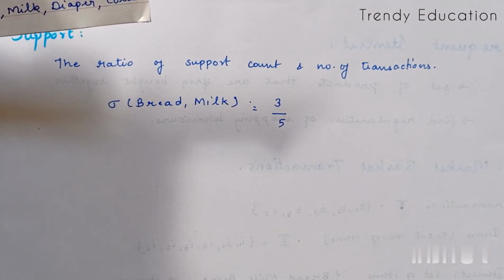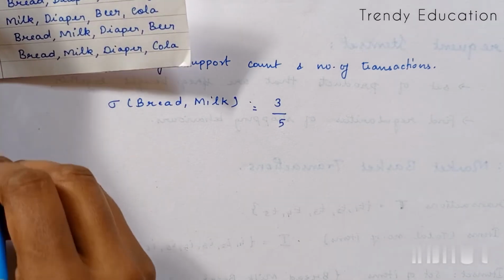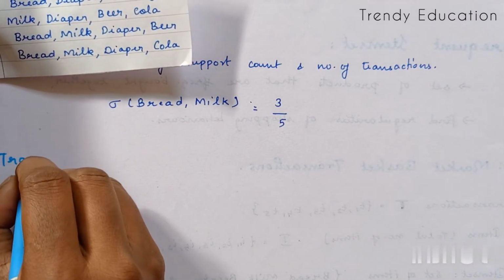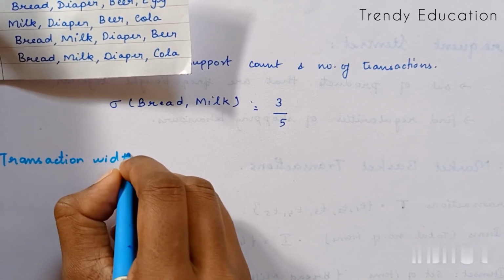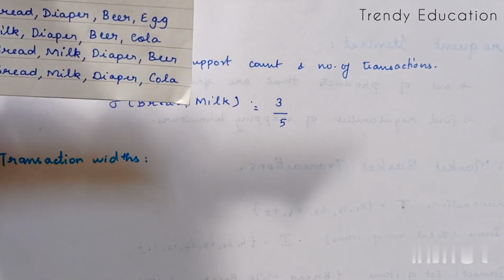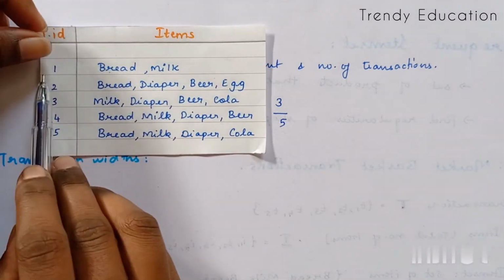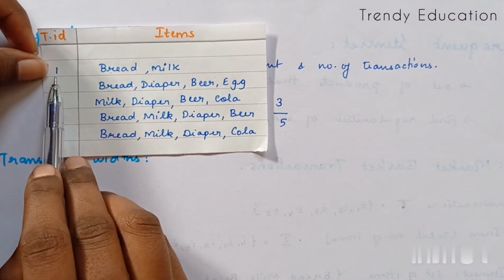Next, coming to the topic called transaction width. Transaction width is nothing but the number of items present in a particular transaction. Let's take T1.